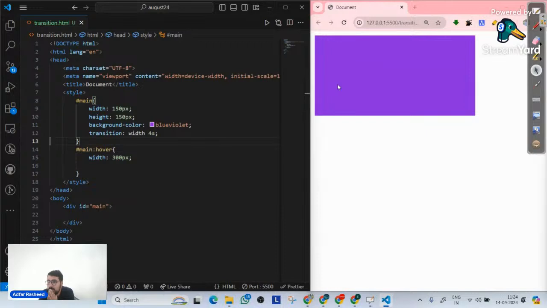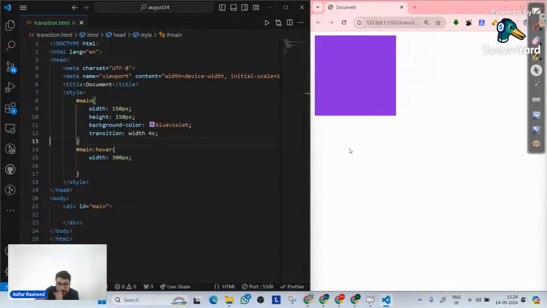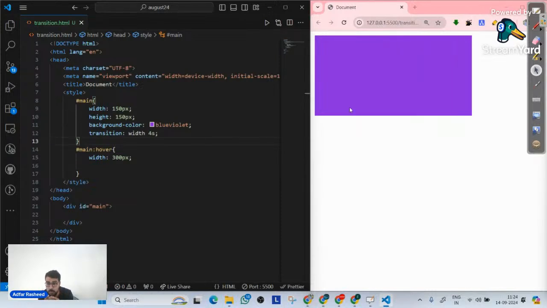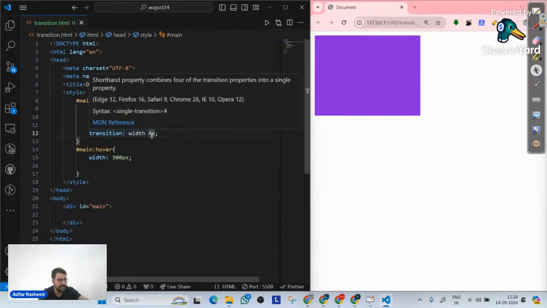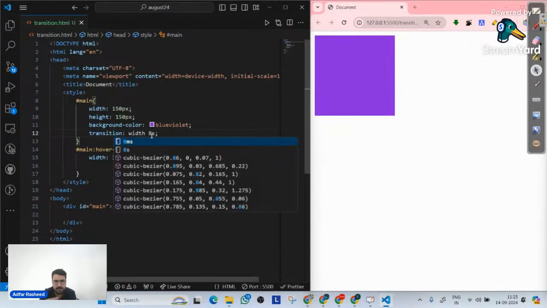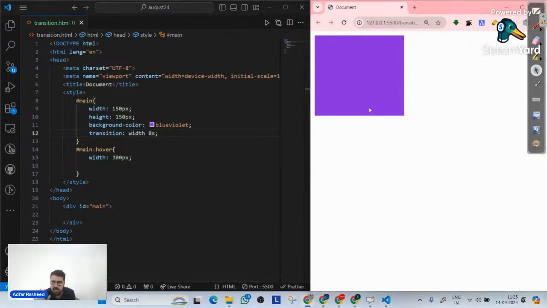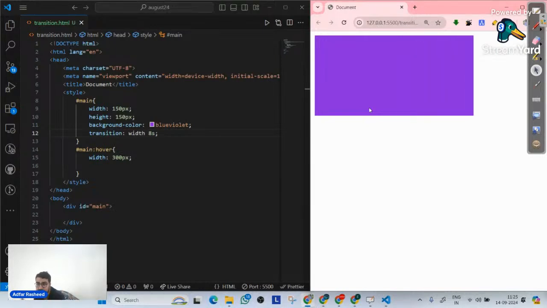Do you understand what I'm trying to say? The speed curve of your transition. What should be the speed curve? In that particular case, we can use a property called transition timing function. As of now, look at what's happening. Please observe it. When I hover on it, it starts slowly, then it takes up speed. Let me make it 8 seconds to properly observe it. So when I hover, it starts very slowly, and then gradually it takes up the speed. So the speed curve that I have when this transition happens, if you want to control that, the property that we call is transition timing function.